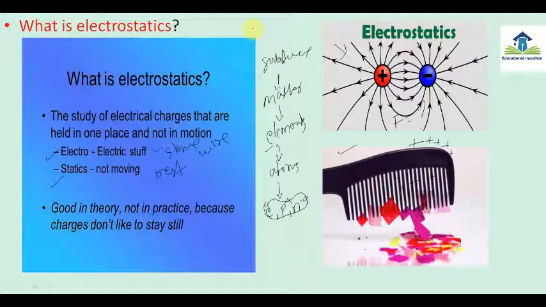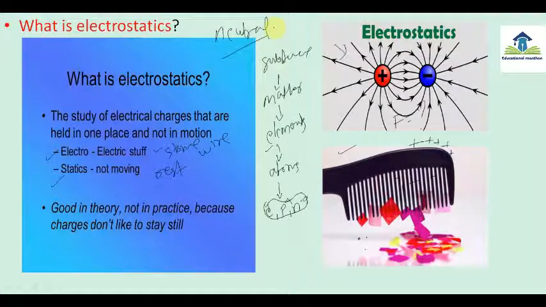Every substance, whether plastic or metal, metal or non-metal, is made of electrons and protons. So every substance has negative charge and positive charge also, but in normal condition these are all neutral, that means chargeless.